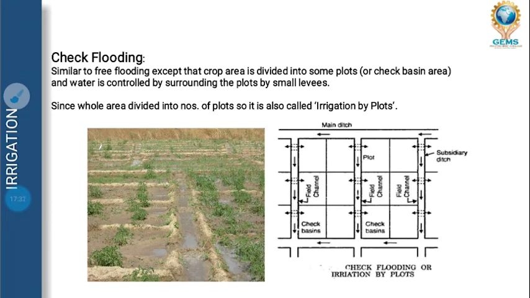Next is check flooding. Check flooding is similar, like we make small plots, check basins, where water is controlled by surrounding plots with small levees. Like small levees are made, like small borders are made, and a number of plots are divided, and we supply water one by one. That is known as check flooding. As you can see, when we grow vegetables, check flooding is used. You can see in the diagram.